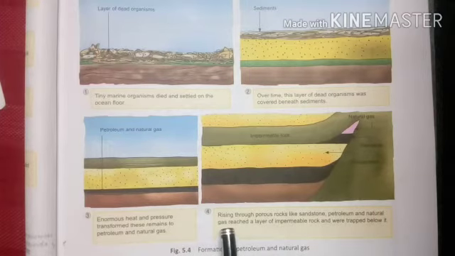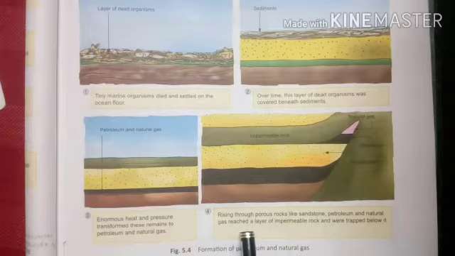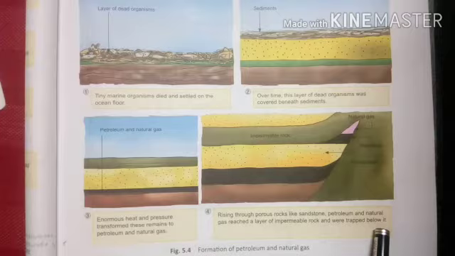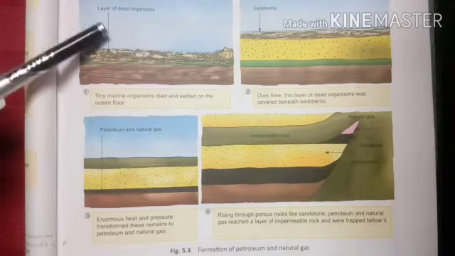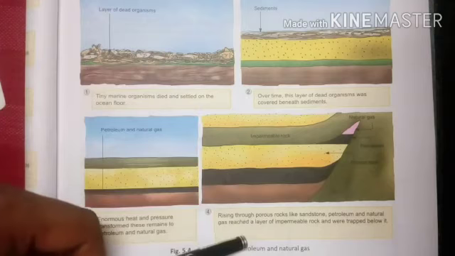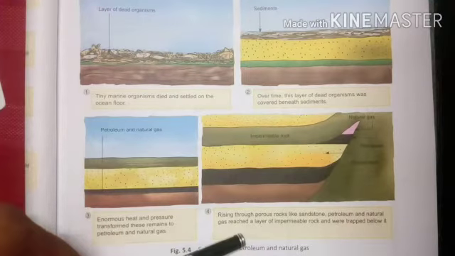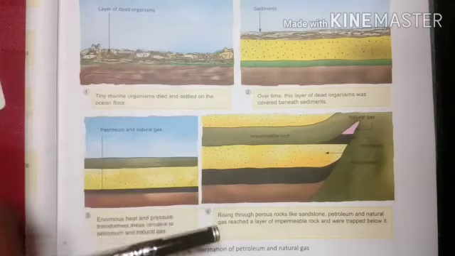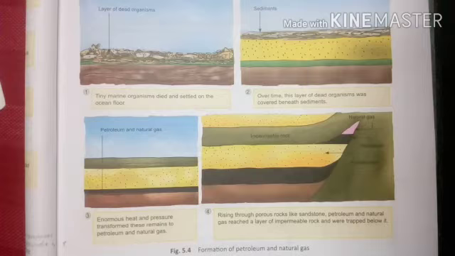Then, rising through porous rock like sandstone, petroleum and natural gases reach a layer of impermeable rock and are trapped below it. So this is how the dead organisms of the oceans died, and afterward how they were converted into petroleum and natural gases, which we have already discussed in today's video.